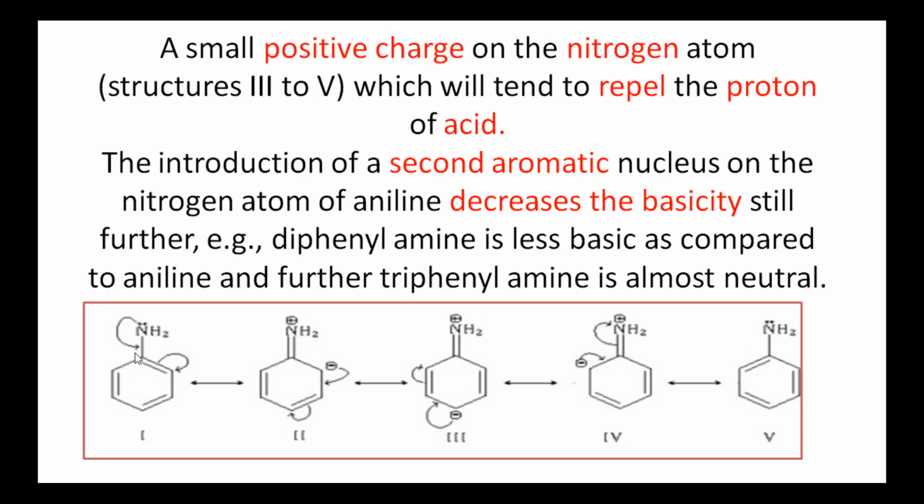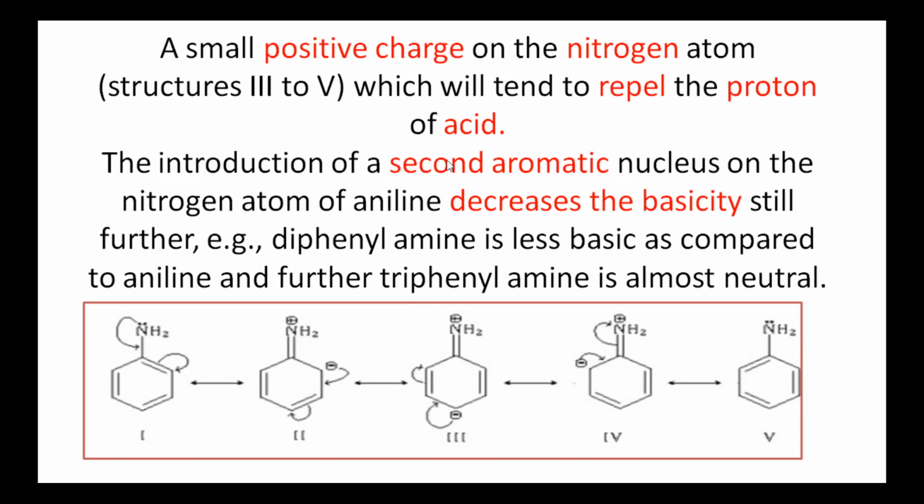While donating these electrons to the carbon atom, the first pi bond shifts to the second carbon and the second carbon gets a negative charge, and there is a double bond between nitrogen and the first carbon. So shifting of these electrons forms these five structures. Of all the five structures, in the second, third and fourth structures, the nitrogen atom carries a small positive charge. So it repels the proton of the acid. So these have less basic nature. Aryl amines have less basic nature.